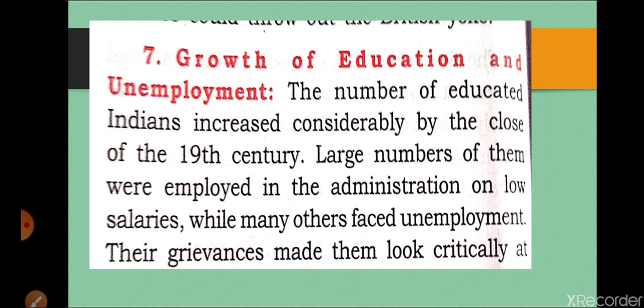We have discussed this point before also in chapter number 2, that a different education system existed in India before the Britishers. But when Britishers came, they introduced Western education in India, and they promised that after getting the education you will get employment. So a number of people of India joined Western education in the 19th century, and the result was that most of those Indians were unemployed, or those who had employment were not considered the same as Britishers or Europeans. So unemployment and dissatisfaction against the Britishers were there.